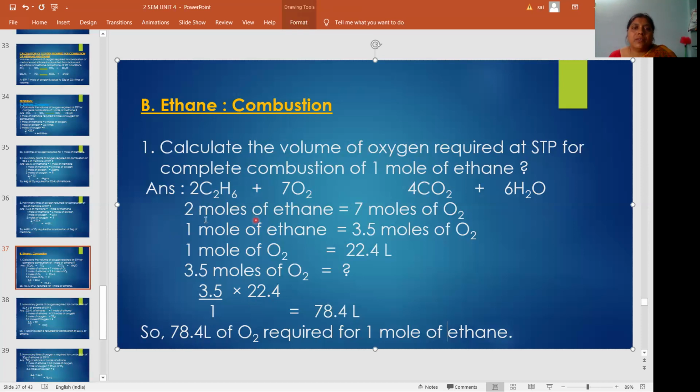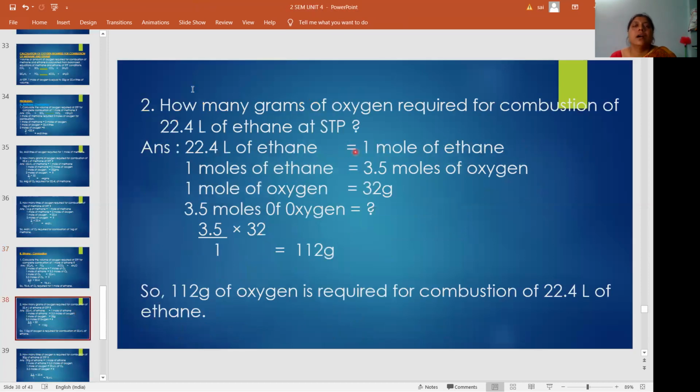So to combust 1 mole of ethane, how much volume of oxygen do you require? 78.4 liters of oxygen. Why 78.4? For 1 mole of ethane, 3.5 moles of oxygen are needed. 1 mole is nothing but 22.4 liters. So 22.4 into 3.5 is 78.4 liters. So 78.4 liters of oxygen is required for 1 mole of ethane.